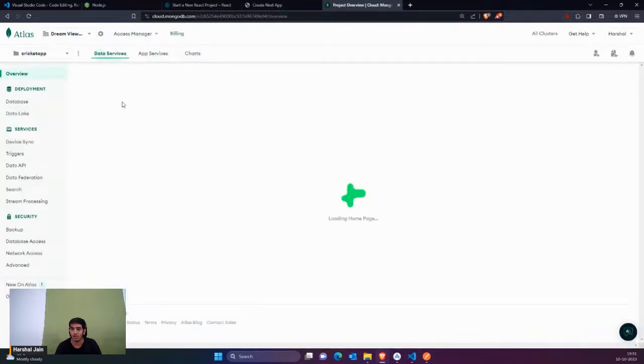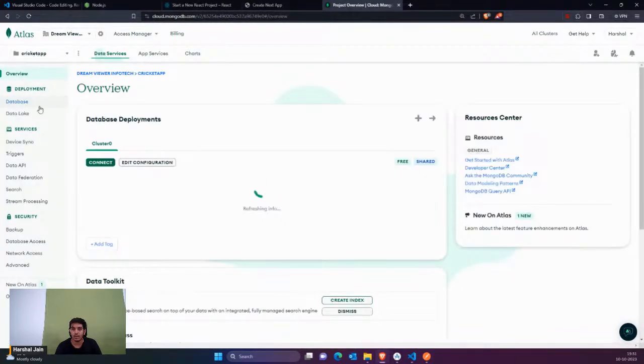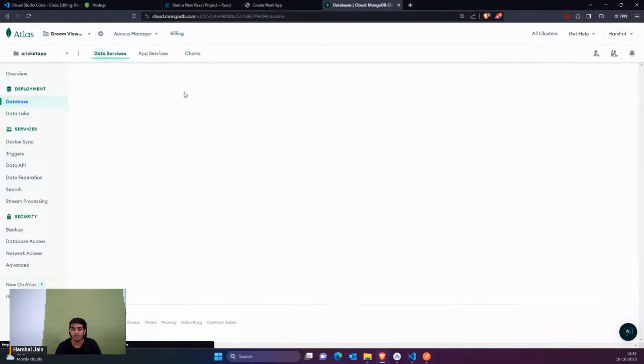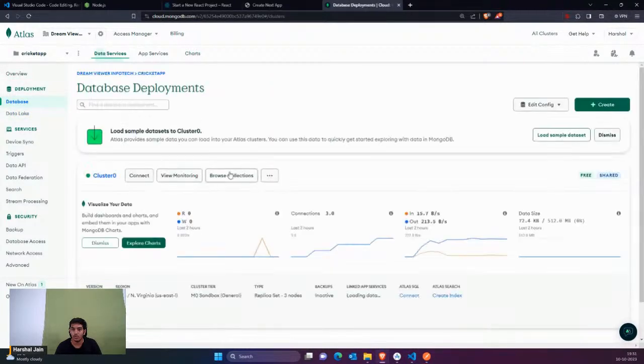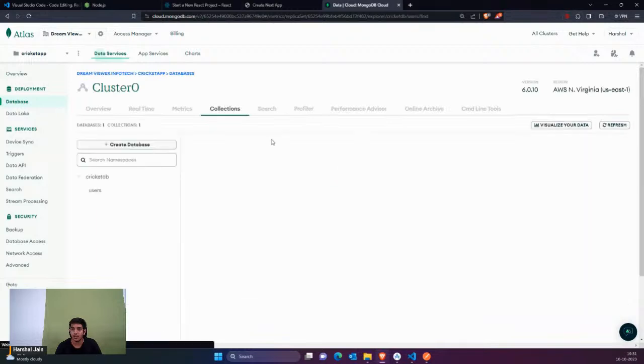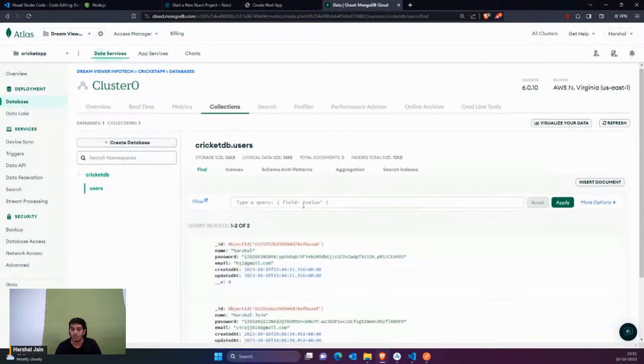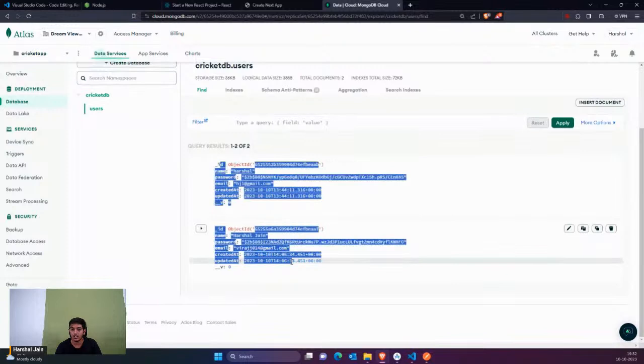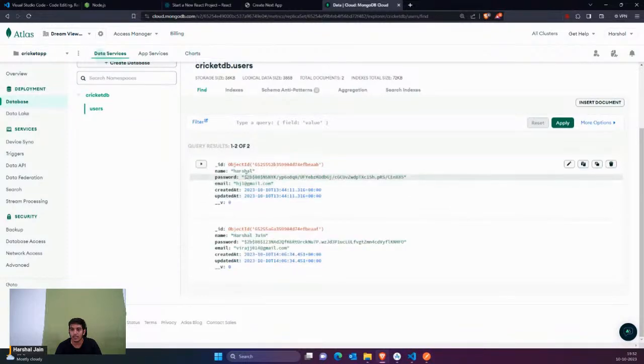It would take time. Okay, now it's logged in. You can see that we are inside cricket API, and now if I go to database, I would receive the users. If I go to browse collections, in the collections you can see we have the users, all the users which are registered. You can see that the password is in hashed format. Okay, this is very important.